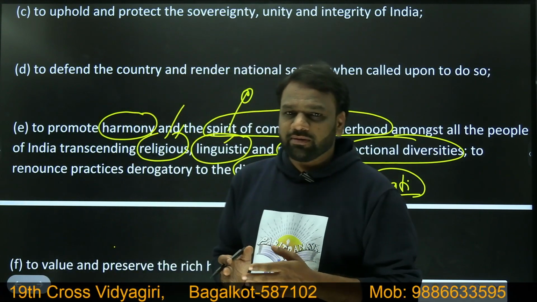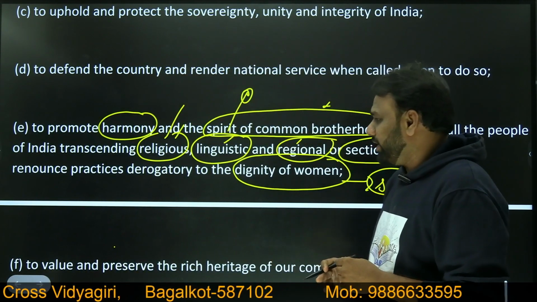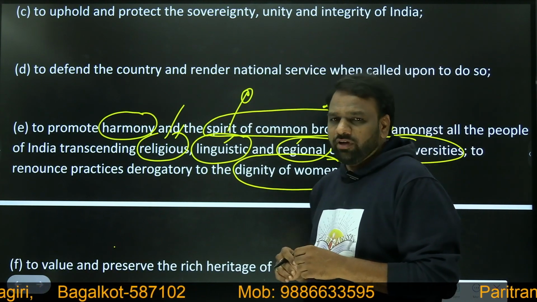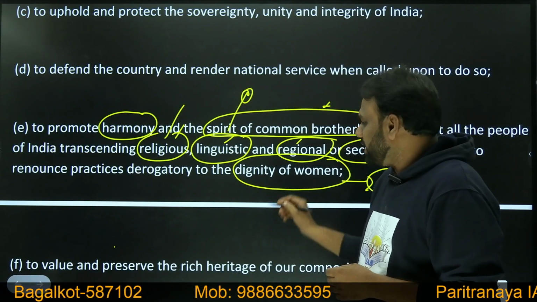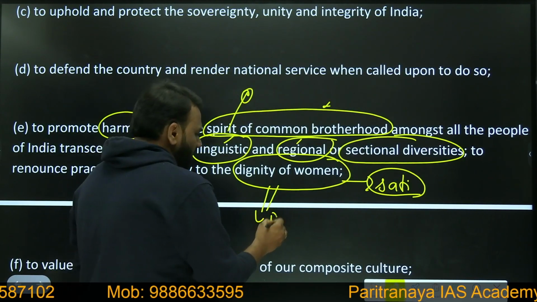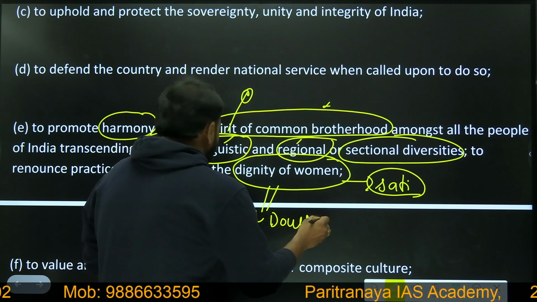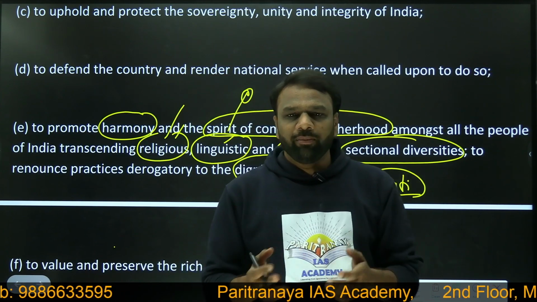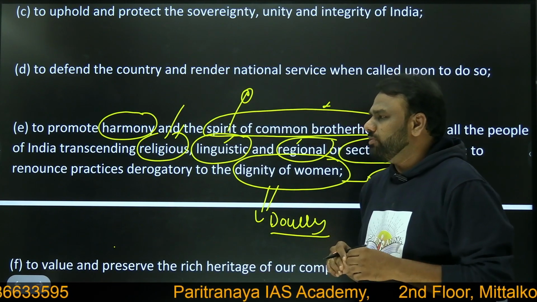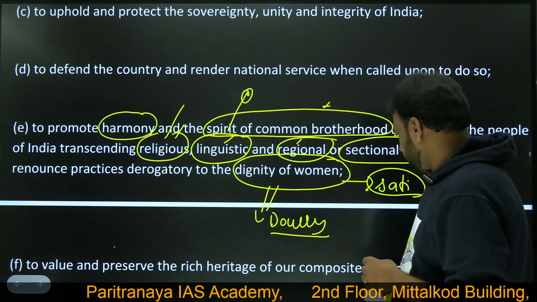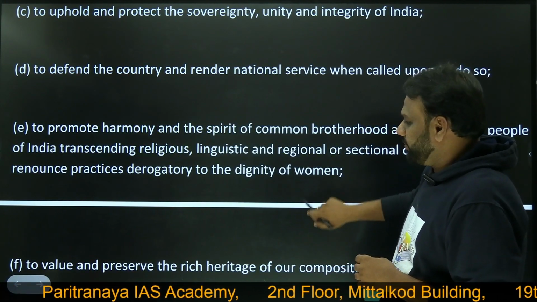But now that system we have prohibited, we have completely removed it. We should not have such practices. Similarly, the practice of taking dowry. All these practices are derogatory to the dignity of women, so we should prohibit, we should stop such practices. Again, it is one of the fundamental duties.